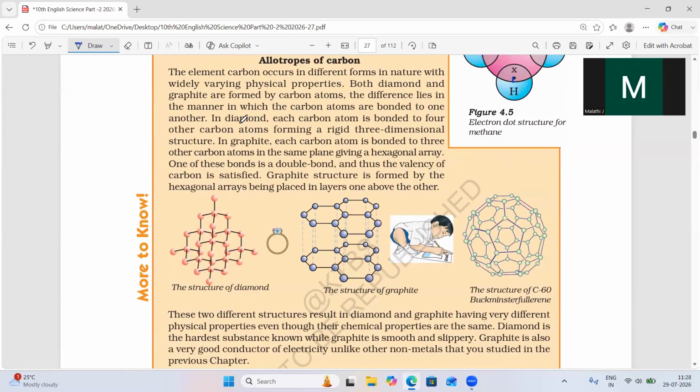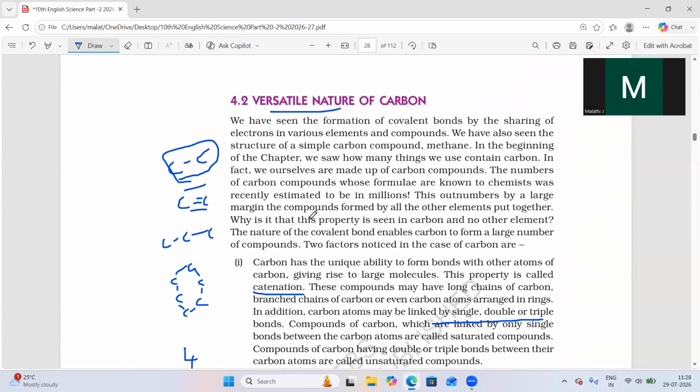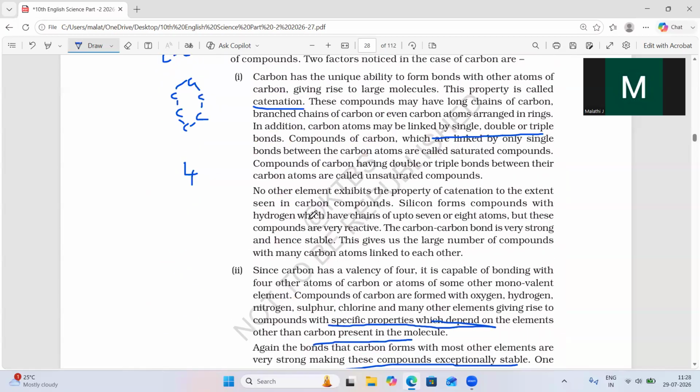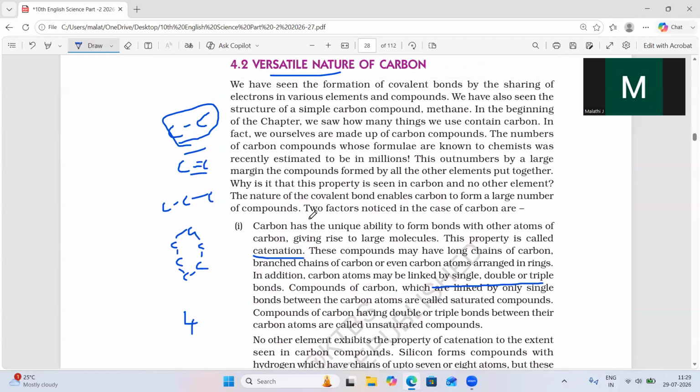I said the allotropes of carbon are diamond and graphite. If you observe the structure of diamond, how one carbon is linked with another carbon atom, it will be in the form of a ring structure. That is the structure of carbon compounds, diamond and graphite. They may ask, what is the versatile nature of carbon? What is the use of this compound?